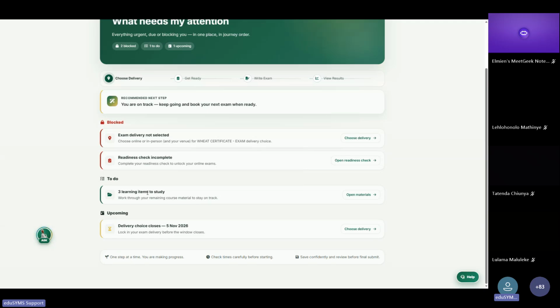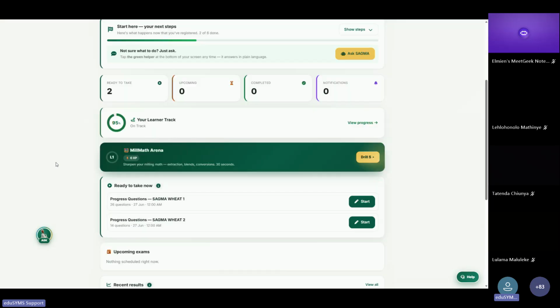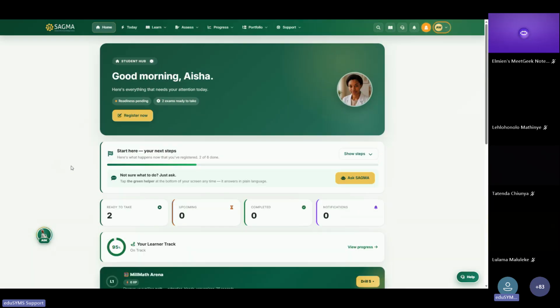Now, it also gives you access to the to-dos, where there are 3 learning items to study. It says work through your remaining course material and stay on track, and you can actually open the materials. Then upcoming, there is the delivery choice, which closes on the 5th of November. By then, you should have made a decision whether you are writing online or in person. So we put together the Today menu to allow you to access these things in a way that is not overwhelming, without giving you more information, as you would see on the Home, because on the Home we try to make it more comprehensive. This is more of what you're going to log in and see on your desk almost every day.